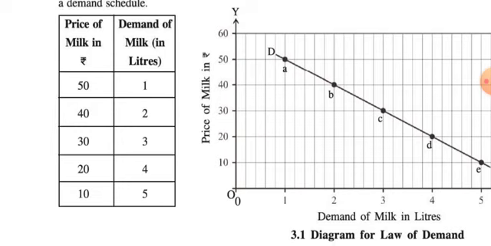It can be viewed from below also. If we start from below, when the price is 10 rupees, at that time demand was 5 liters. When price increased to 20, then demand reduced to 4 liters. And at price 30, demand is 3 liters. The same way, we can say that if price increases, demand decreases, and if price decreases, then demand will increase, and it shows the inverse relationship between these two.